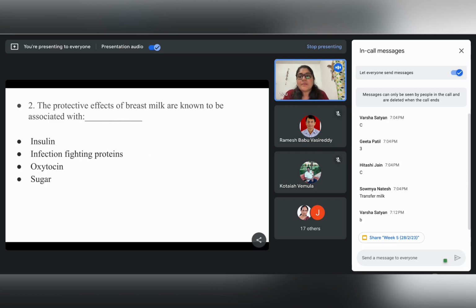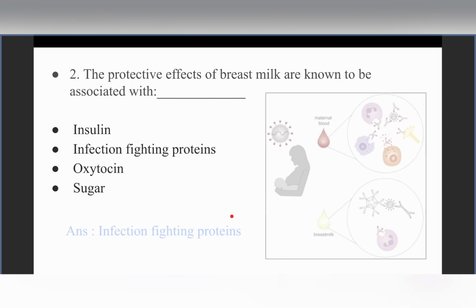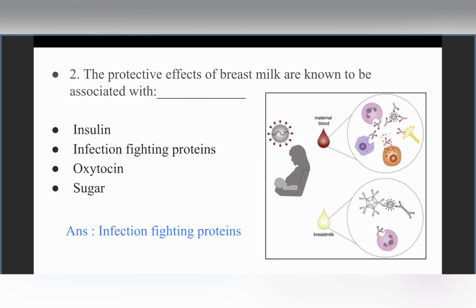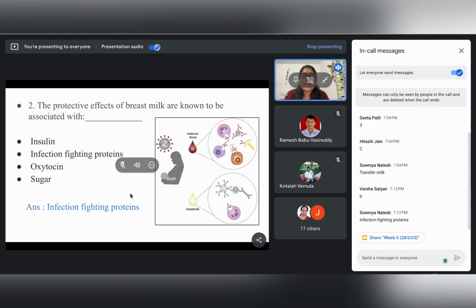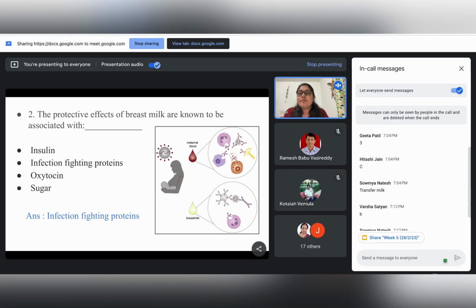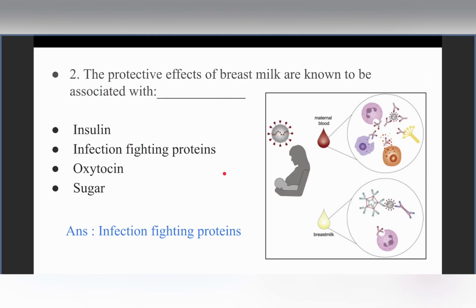What we are talking about is the immune system, right? As we know, the mother's blood already has the immune factors, say, for example, the different macrophages and the lymphocytes, the types of WBCs or white blood cells, which are the defense soldiers in our body.